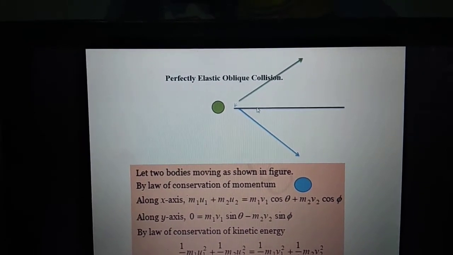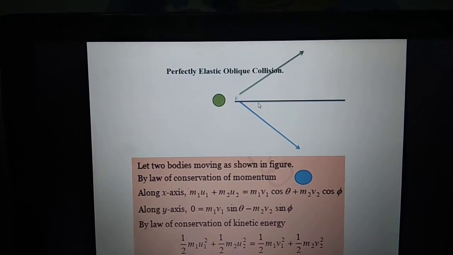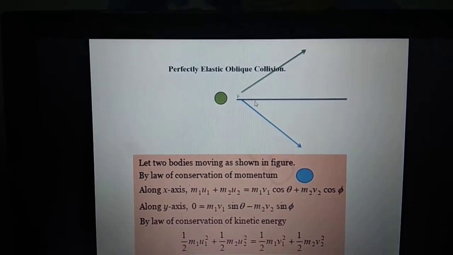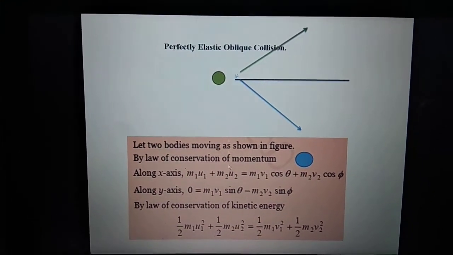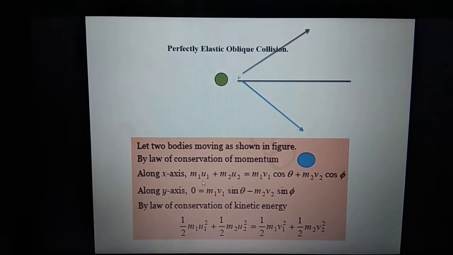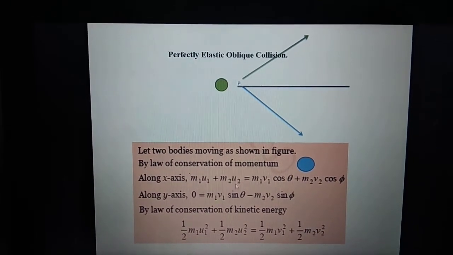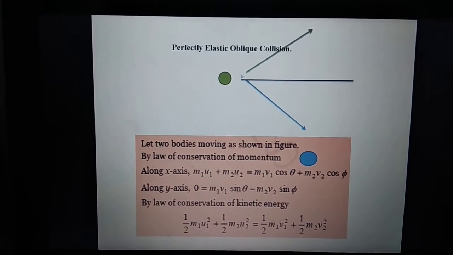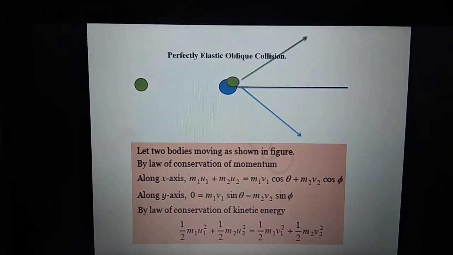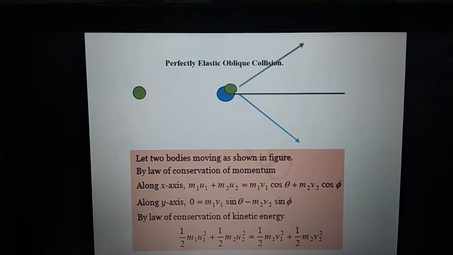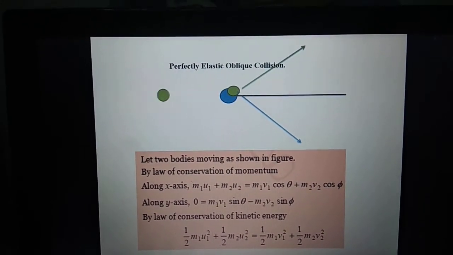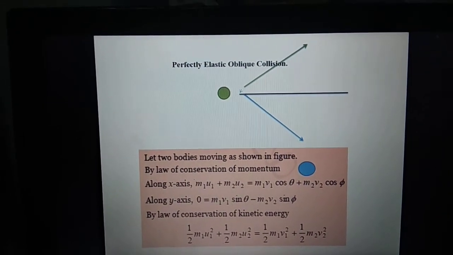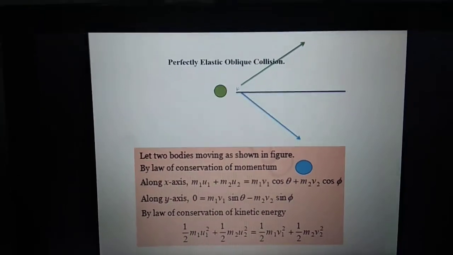So I will project the vectors, like a resolution of the vector. So this is the cos theta component of the velocities. That is why my equation for conservation of linear momentum becomes m1 u1 plus m2 u2 on the left. That will remain the same because initially both the bodies were in one line. I can show you one more time. Initially you can see the blue and green bodies in the same line. Then the green body comes and hits this, and these two split in other directions. That is why we have resolved it into 2 components.